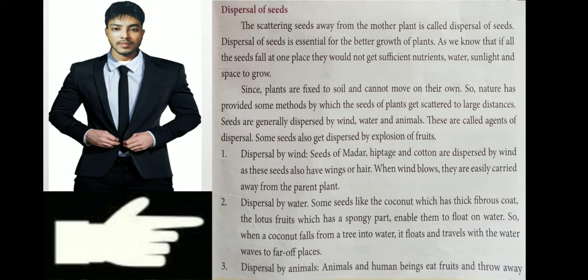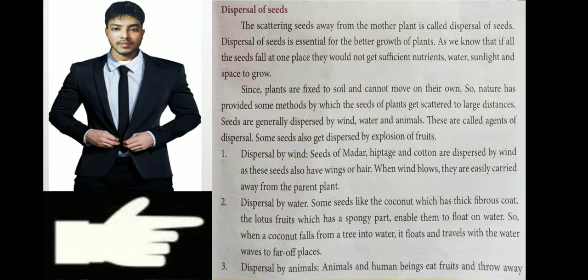Dispersal of seeds is a very important thing for understanding how there are so many plants. First you have to understand, when the school was open, I hope everyone remembers, on the road we used to see white cotton here, there, everywhere. And you have seen these white cottons are everywhere because of wind.